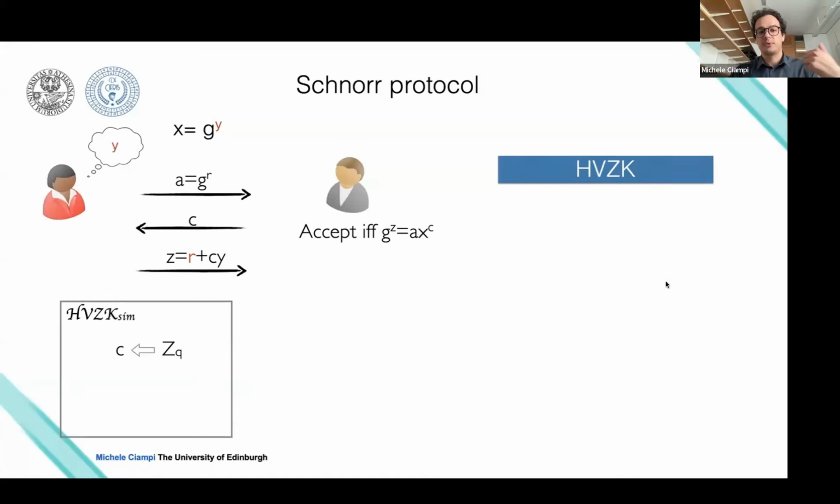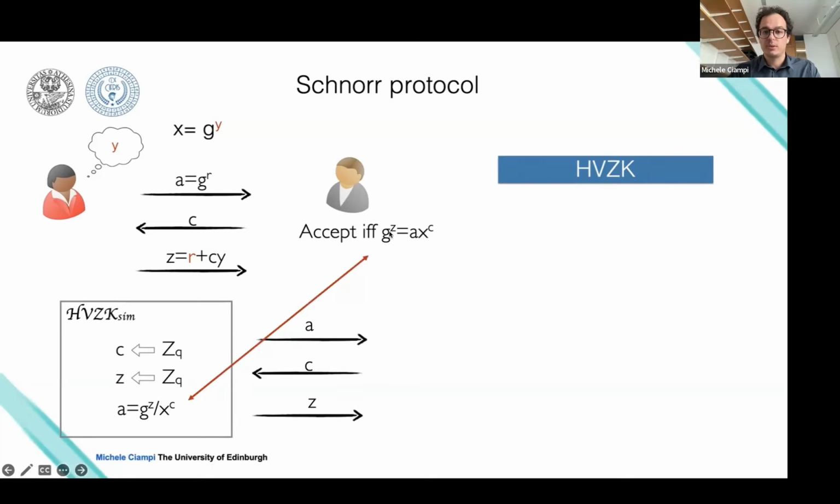The simulator will first sample a random challenge, a random third round, and then it will compute A such that this equality holds, because this transcript needs to be accepting. That's all we need to provide. If you look at how you compute A, it's very simple. If you multiply A by X to the power of C on the left side, you get basically the accepting condition of the verifier. So we showed that we can create an accepting transcript without knowing the witness.